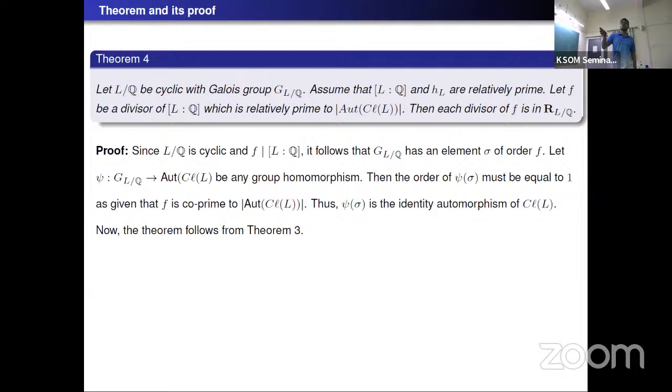So n divides the degree of L over Q, and n is relatively prime to the order of the automorphism group of the class group of L. So each divisor of n is an element of R(L/Q). So in particular, n is an element of R(L/Q).